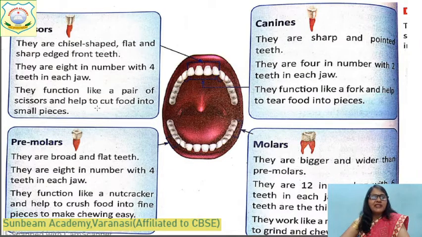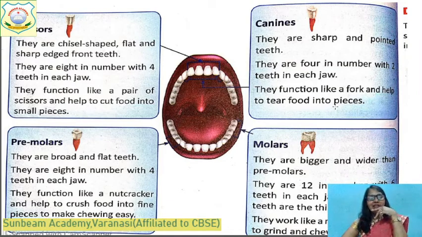What is the use of incisors? They help to cut the food into small pieces. The next is canines. They are sharp and pointed teeth. You can see in this picture, here they are, the canines. They are 4 in number with 2 teeth in each jaw. They function like a fork. You use a fork to cut things, and canines help to tear the food into pieces.